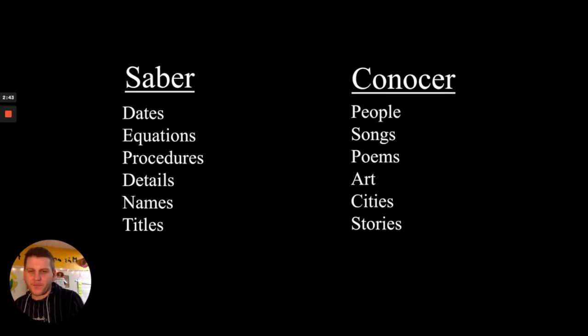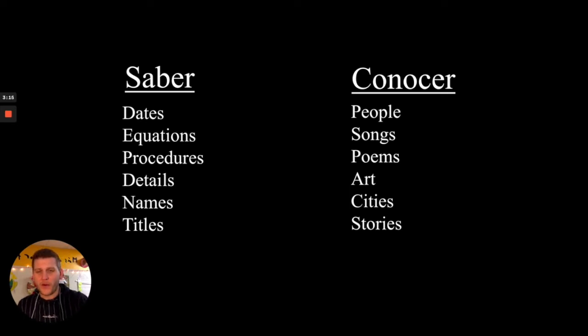Okay, so when we talk about saber and conocer, hopefully you'll notice patterns under each of these columns. When we use saber, we talk about things like dates, equations, procedures, details, knowing names, knowing titles. These are all saber kind of knowledge. Whereas on the other side of the aisle, with conocer, we know people, songs, poems, art, cities, stories.